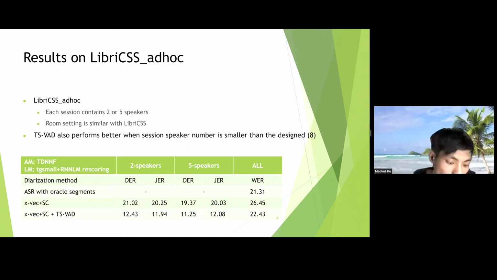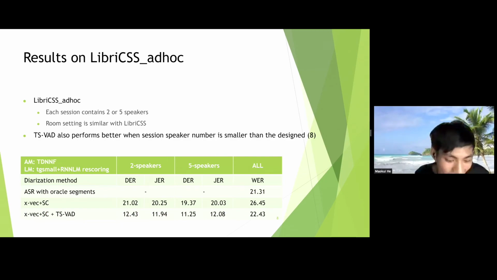The next slide shows that... the next slide, please. Oh, I already did that. I think you have some lagging.